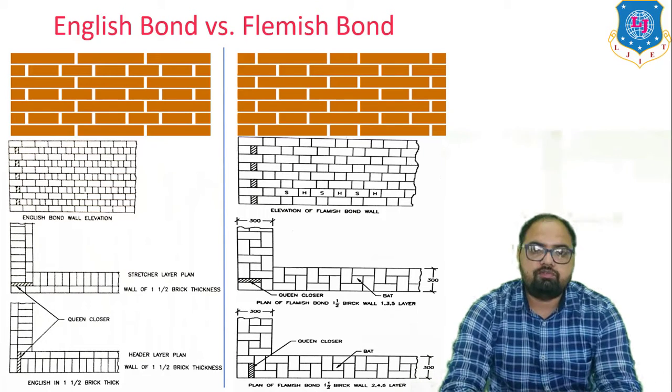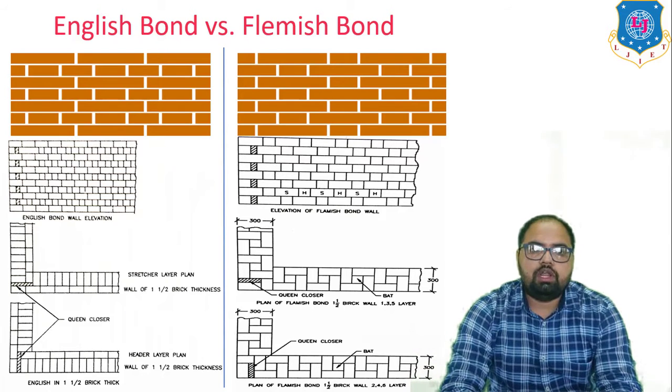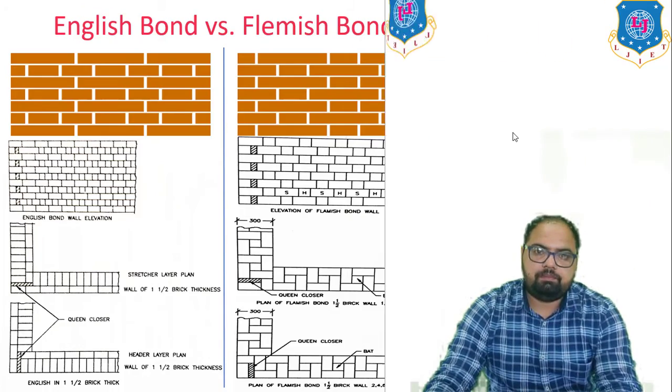In English bond each course presents a different appearance in front and back face. Each course presents the same appearance in front and back face in case of Flemish bond. English bond is of single type, and Flemish bond is of two types, single Flemish and double Flemish. So this is all about the difference between English bond and Flemish bond.